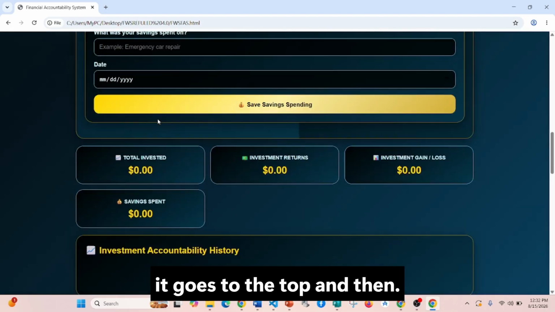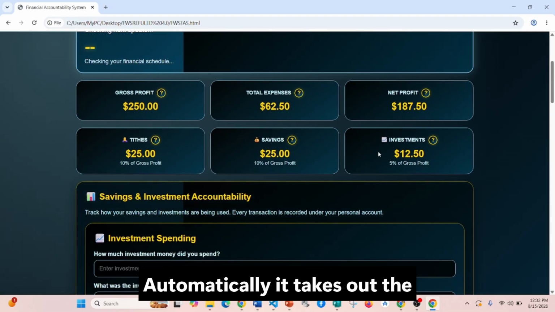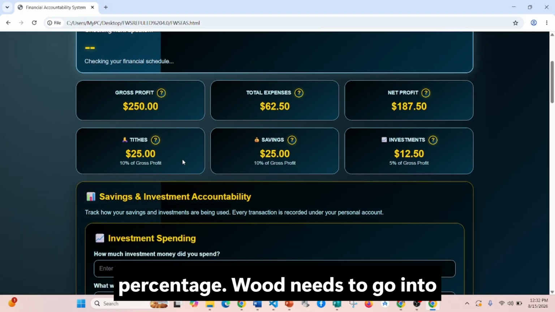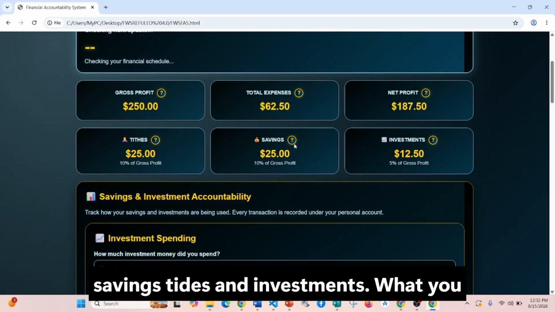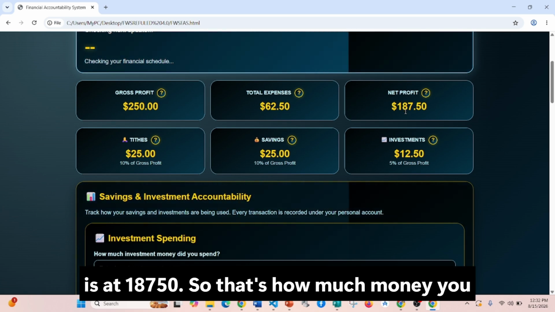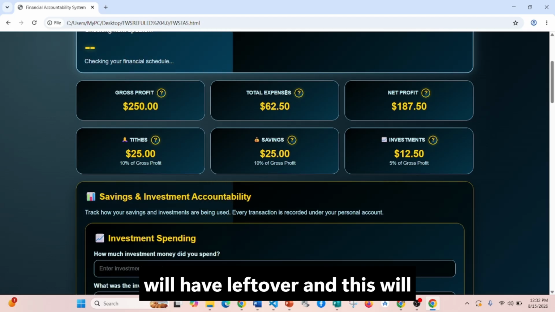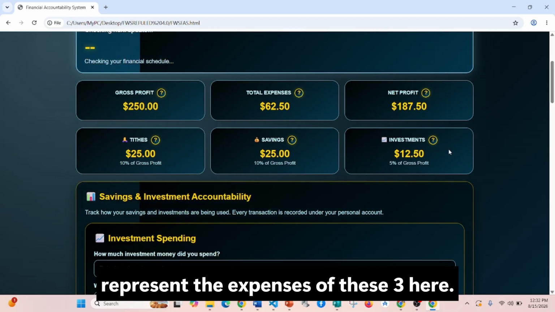You'll notice it goes to the top, and then automatically it takes out the percentage that needs to go into savings, tithes, and investments. What you will notice too is that your net profit is at 187.50, so that's how much money you will have left over, and this will represent the expenses of these three here.